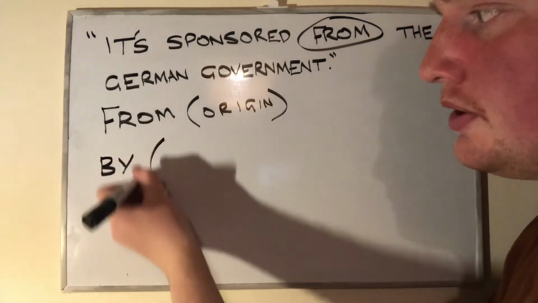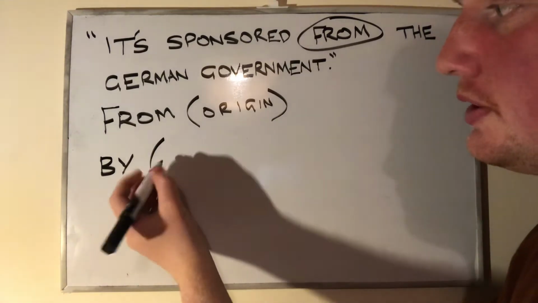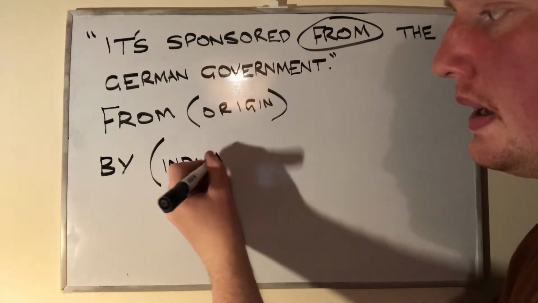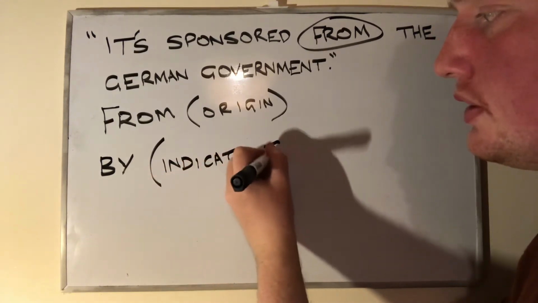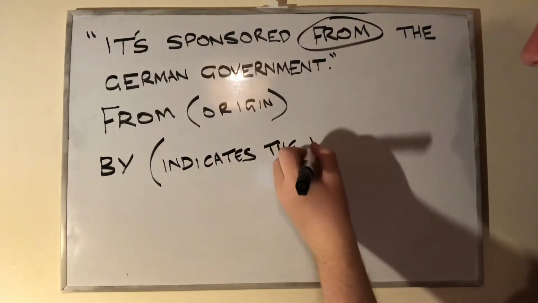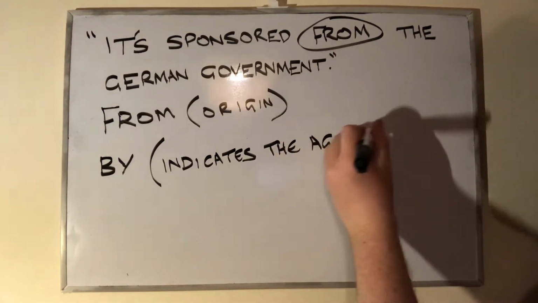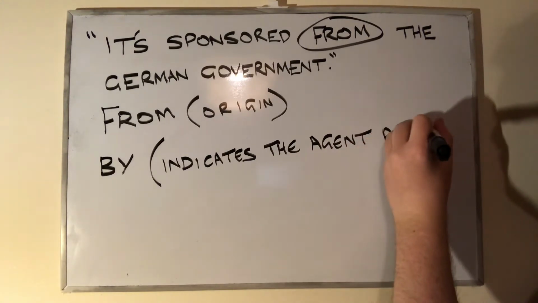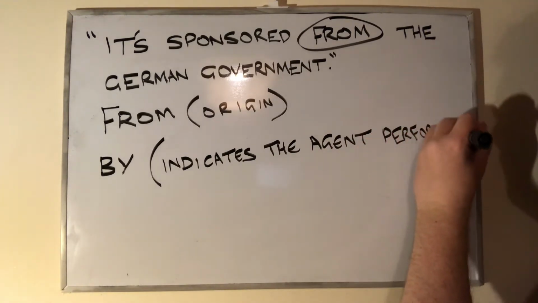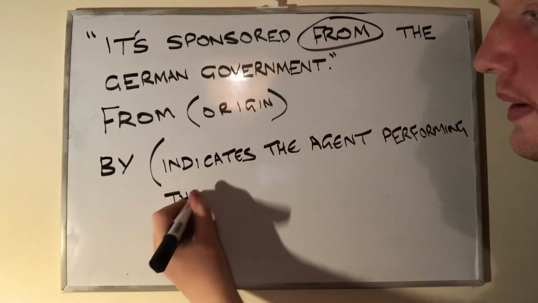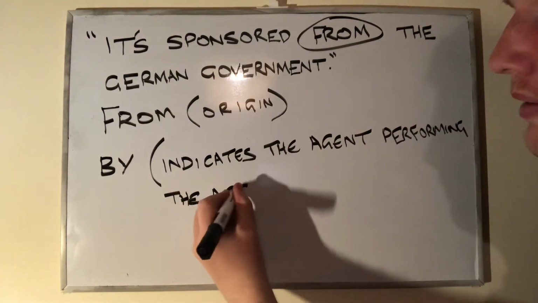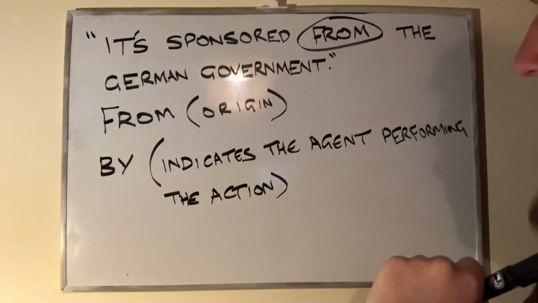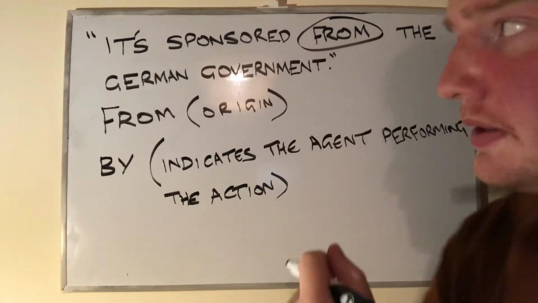Well, what does by do, or what can by do in some situations? By indicates the agent performing the action. By can serve the purpose of indicating the agent performing the action. Well, what do I mean by this?